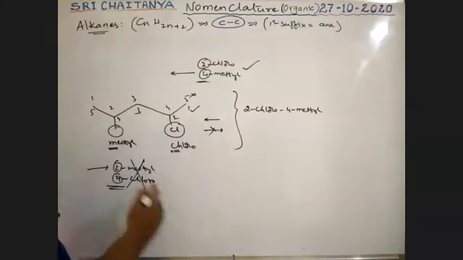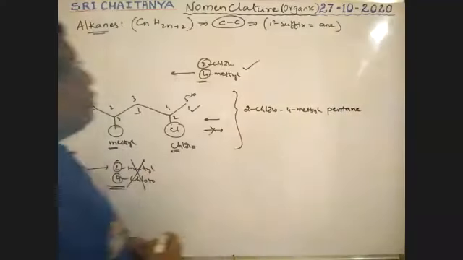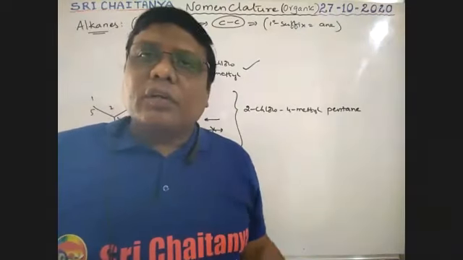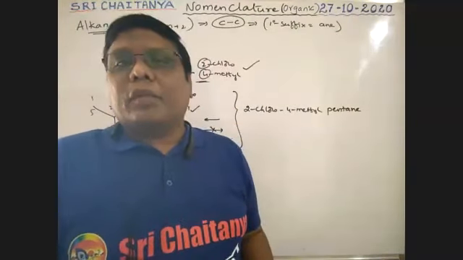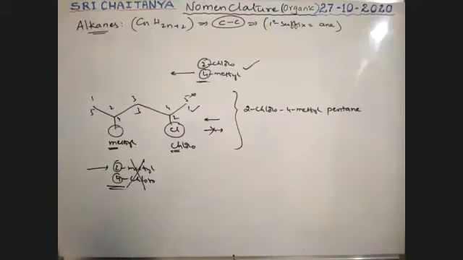How many carbons? 5 carbons, pentane. 2-chloro-4-methyl pentane is the correct name. Not 4-chloro-2-methyl. So it is very, very important. It is one of the rules.